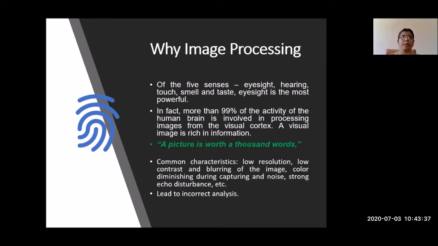For all these applications, we cannot go directly into that area and view the pictures directly, so we use external devices. Those devices capture images with these kinds of low qualities. If you take a picture using external devices, low quality images are automatically there. Low quality images lead to incorrect analysis, so the technique called image processing evolved.